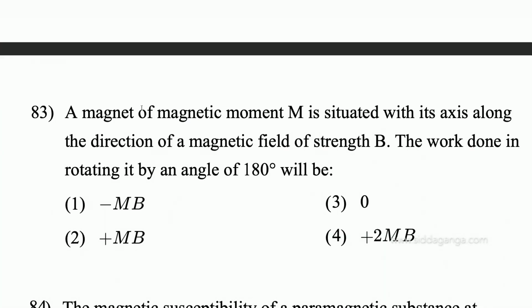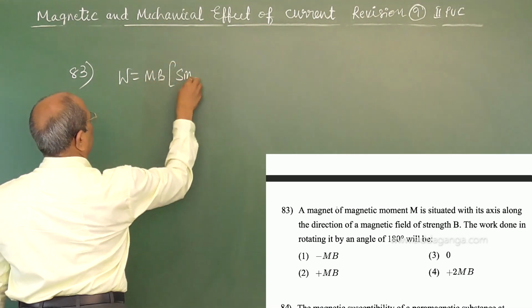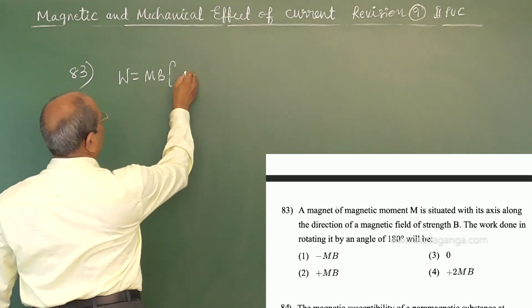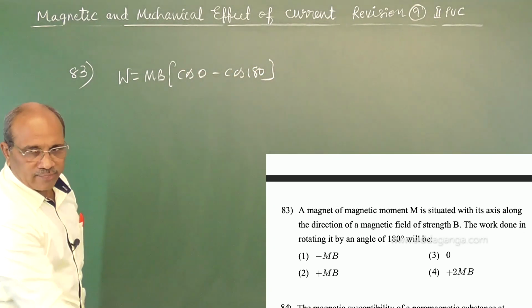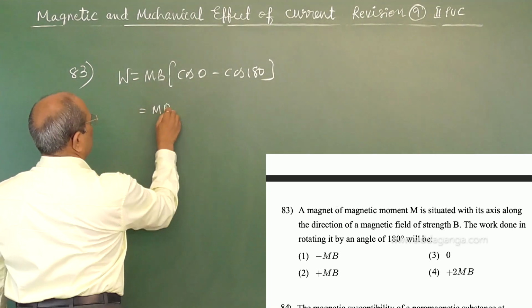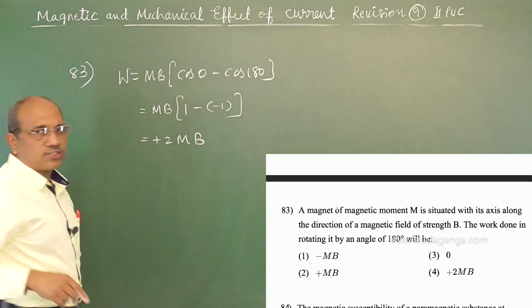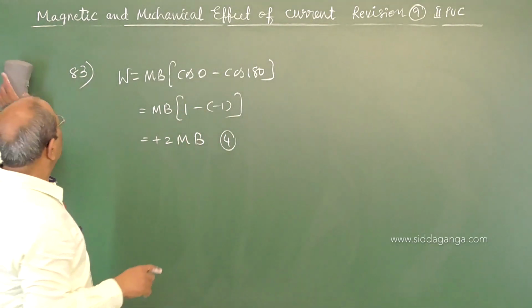A magnet of magnetic moment M is situated with its axis along the direction of a magnetic field of strength B. What is the work done in rotating it by an angle of 180 degrees? Direct same relation. We have the general relation for work done as MB (cos 0 minus cos 180), turning from 0 to 180 degrees. So this is MB into (1 minus of minus 1), which is plus 2 MB. Directly we got 2 MB, option number 4. Coming to the next.